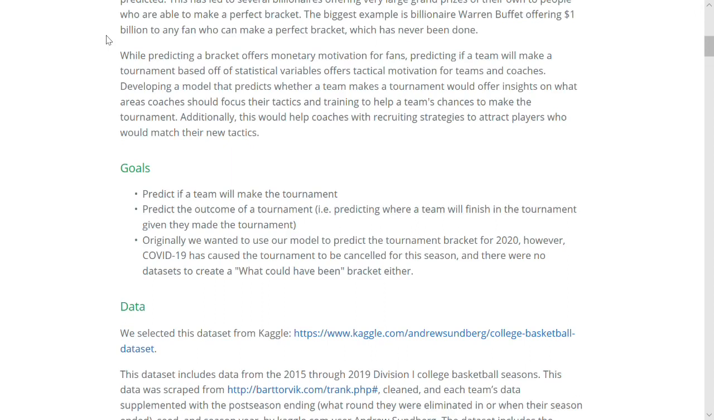Originally, we wanted to use our model to predict the tournament bracket for 2020. However, COVID-19 has caused the tournament to be canceled for this season, and we could not find any up-to-date data sets to create a theoretical bracket either.